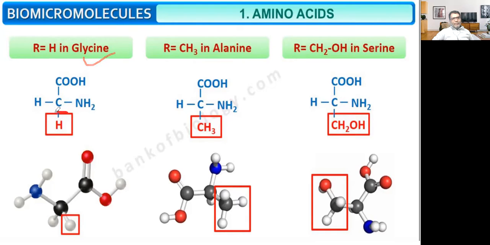Glycine, which contains the variable group H. Then there is alanine, where the variable group R is CH3. And then there is serine, where the variable group is CH2OH. So glycine, alanine, and serine, these are important amino acids.